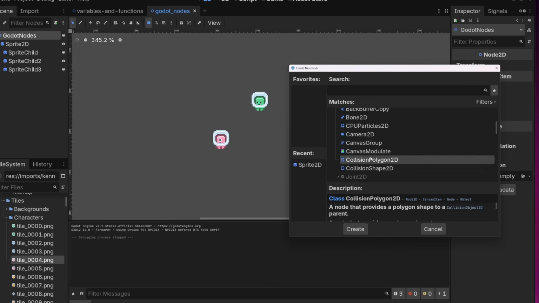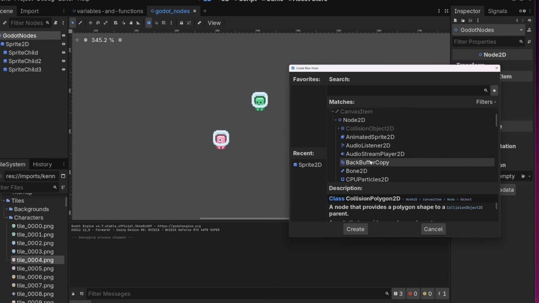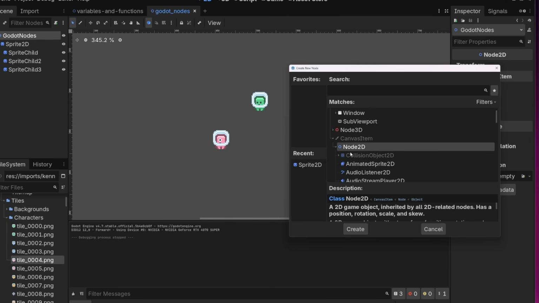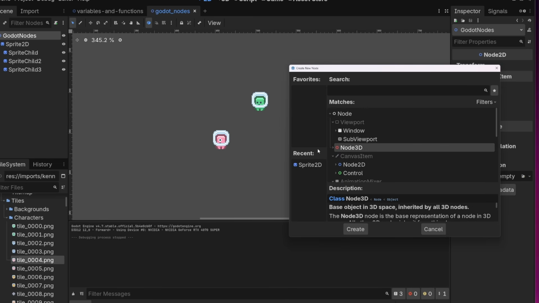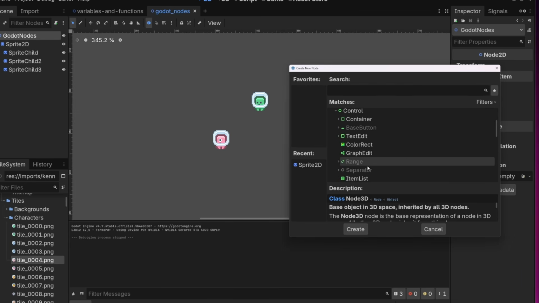You can have collision shapes and stuff, which I won't cover in this video, but are really useful for physics-based games. And all of these ones that I've talked about are all children, or at least inherit the functionality of Node 2D. You also have Node 3D, which is used for 3D worlds. It's got its own versions of a lot of these. And control nodes are what's used for most of our UI setups.